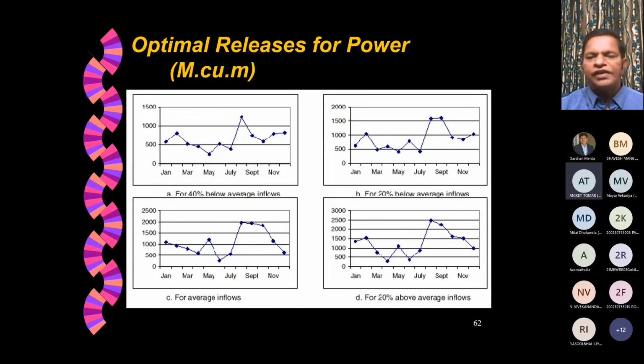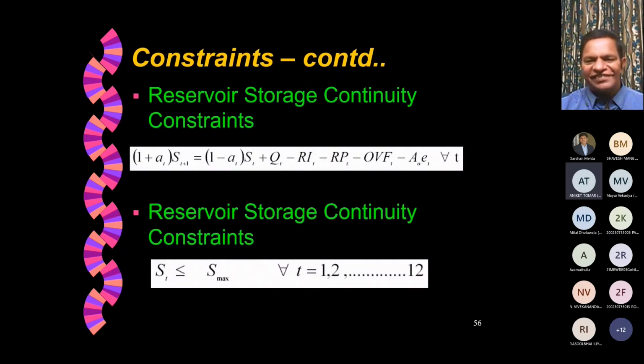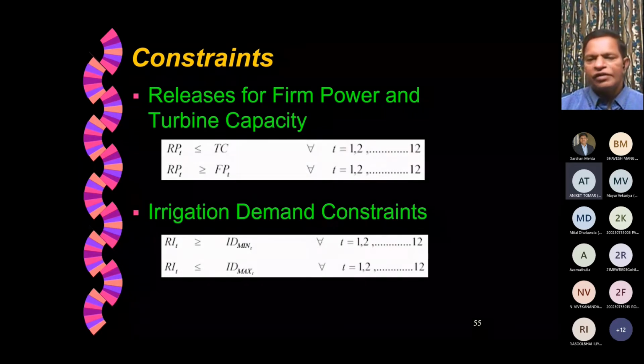Why I'm saying it is hundreds of constraints is, if you take the 6 sets of constraints that you have seen here, and here it is not for, let us say, monthly operation, but for daily operation. Then what happens? There will be 365 constraints here and 365 here, like that. 6 into 365 number of constraints and 365 decision variables. Problem size has increased